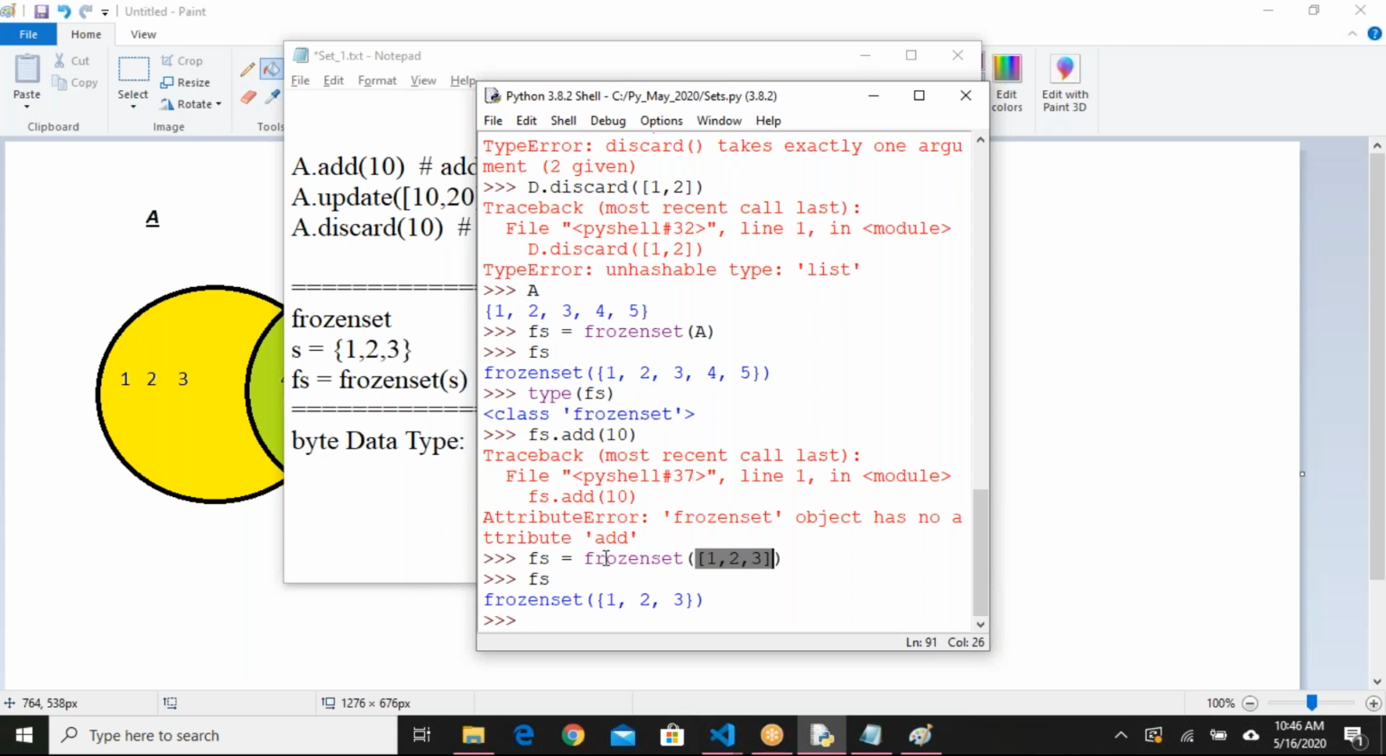Okay, you have to think this way actually. 1, 2, 3 is a list, and we are converting the list into a frozen set, and that frozen set will be assigned to fs. Like how you convert a floating value into an integer value, like that you are doing here in this line. Because in the frozen set line, we are getting the small bracket and the parenthesis.